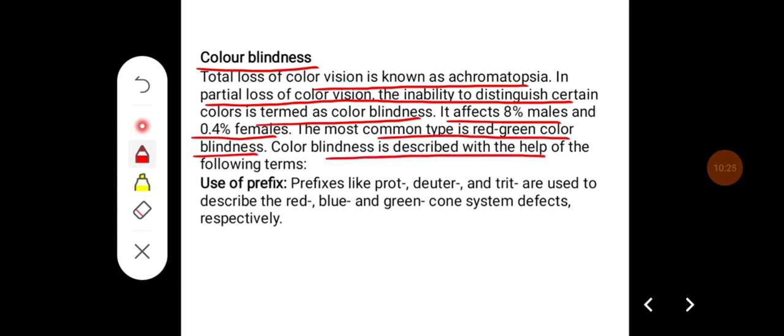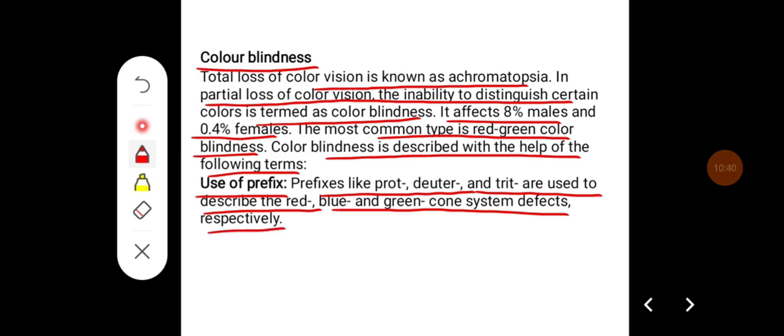Color blindness is described with the help of the following terms. There will be use of these prefixes. Prefixes like prot, deuter, and trit are used to describe the red, blue, and green cone system defects respectively.